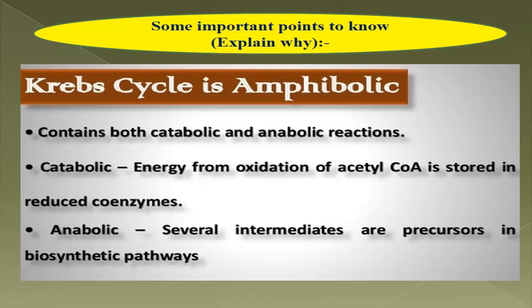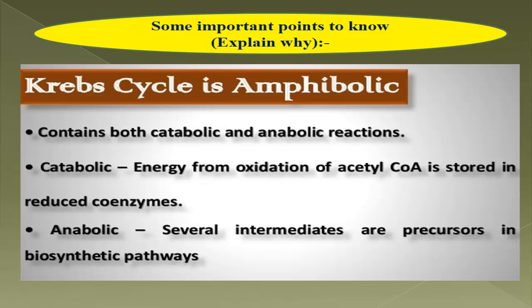Now why is the TCA cycle catabolic? You all know that carbohydrate, protein and fats are broken down into acetyl CoA, and then the acetyl CoA is oxidized in the TCA cycle to produce carbon dioxide, water and energy. This is the catabolic part of the TCA cycle.